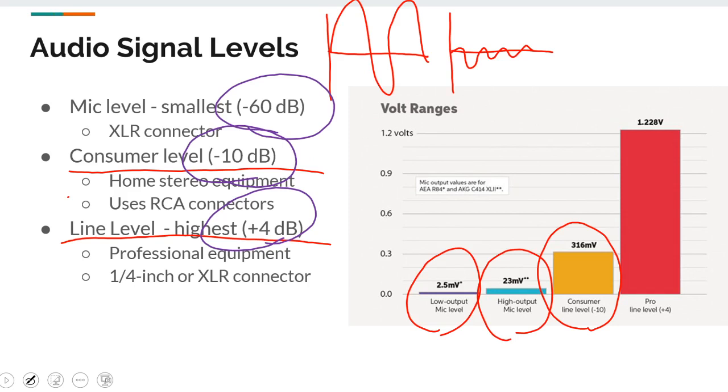So depending on how we are using these devices and what type of devices we are using, they may produce different types of signals, and when we are interconnecting them, we have to know about that as well. For example, if we connect a consumer level device to professional level gear, we may have to give a certain level of amplification to bring that level to an expected level there. So these are some of the things we may be thinking about when we are working with these multiple devices.